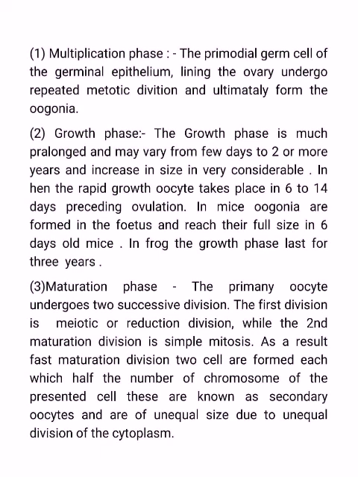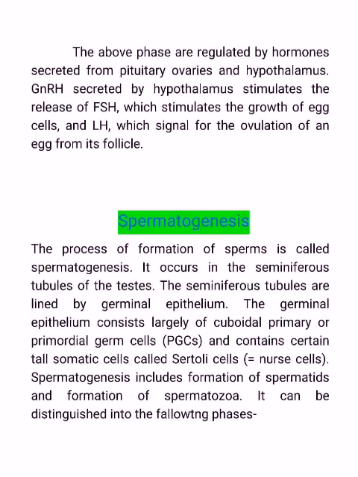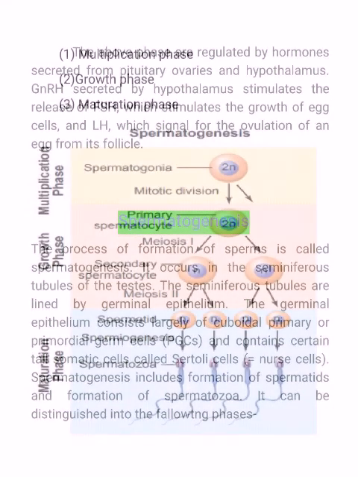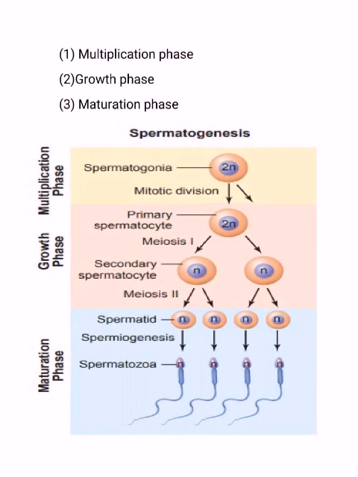Now, I would like to discuss spermatogenesis. Like oogenesis, spermatogenesis is the process by which sperm is formed. It is divided into three phases, that is multiplication phase, growth phase and maturation phase.